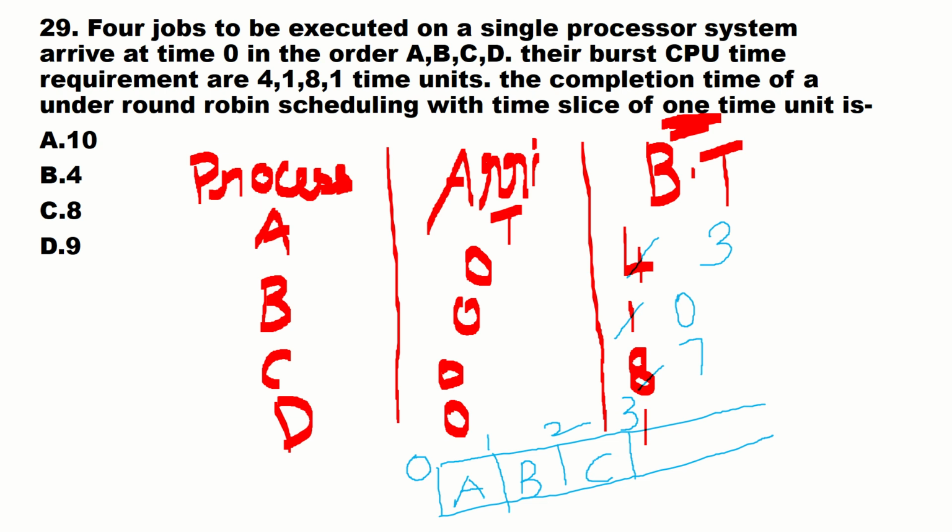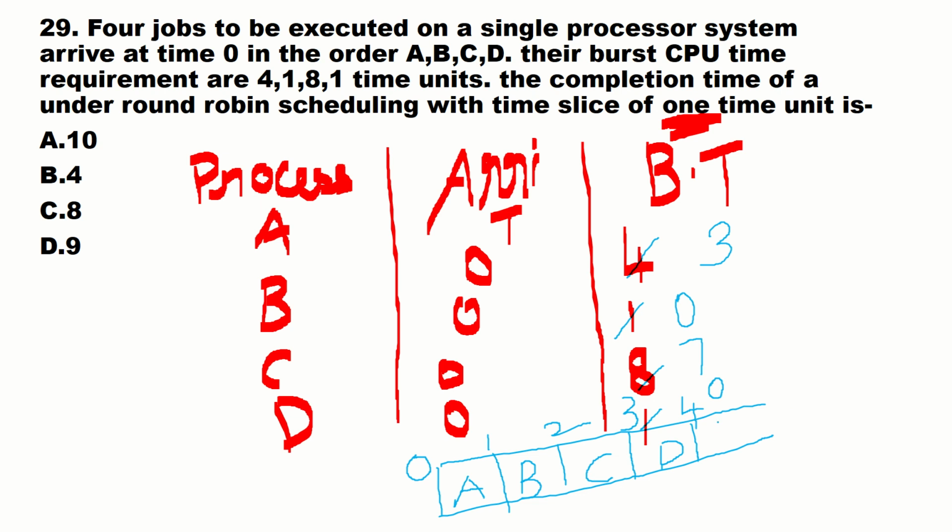Okay, and the next process will move on to D, and D again you give 1 time slice, so it will become 4, and this will become 0. So you can see here B and D, that process is completed. Next, no need to think about B and D. Next, we want to only check process A and C.